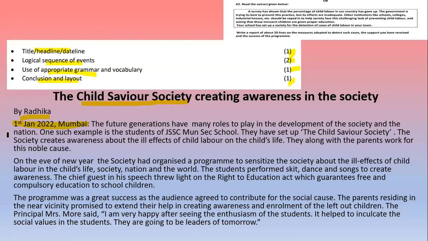So here, the first paragraph gives a brief introduction about the society, about the formation of the society. The second gives information about why the society is formed, what activities they are taking. And the last is the conclusion about the work of the society. So here we have our news report writing.